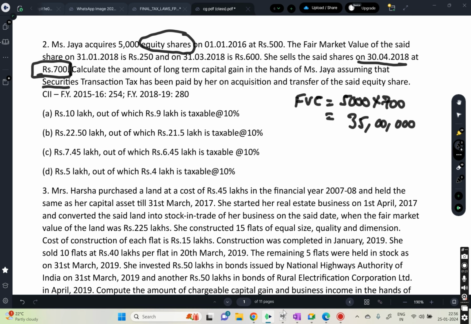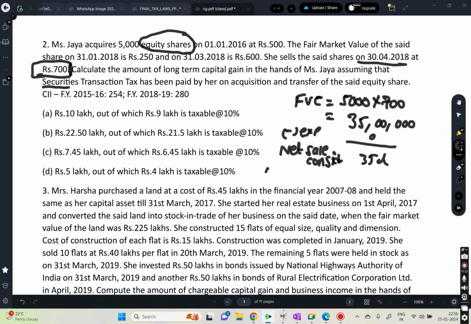Minus expenses on transfer, nothing is there, nil. So whatever you get, minus expenses 0. Whatever you get, what do we call? Net sale consideration, which is nothing but 35 lakhs.